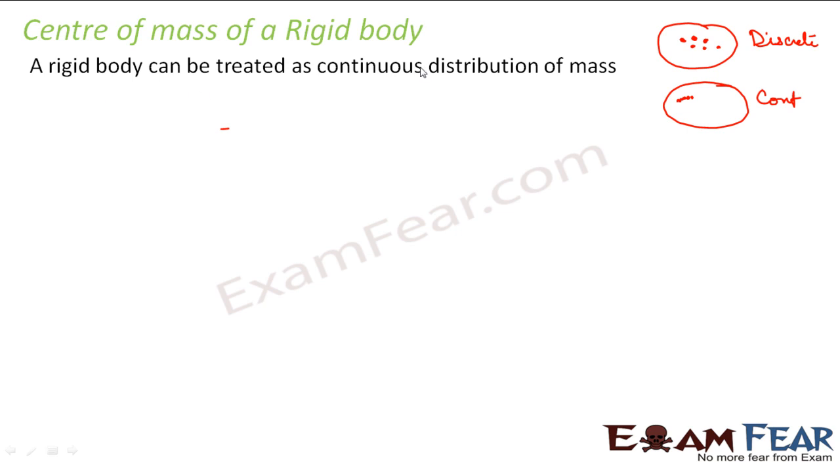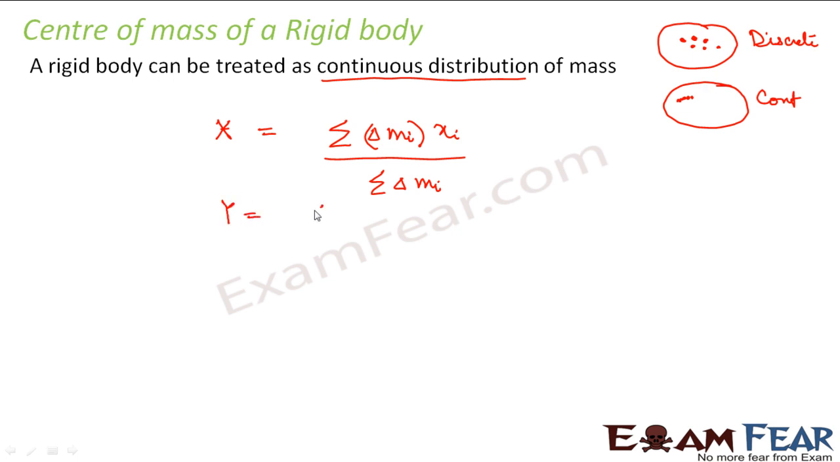Whenever we talk about continuous distribution of mass, we mean that the mass of each particle is very small. So in this case, we can define the coordinates in this way: x is equal to summation of delta mi xi divided by summation delta mi. Right? Because in this case, the mass of each particle is considered to be very small. Similarly, y is equal to summation of delta mi yi divided by summation delta mi.